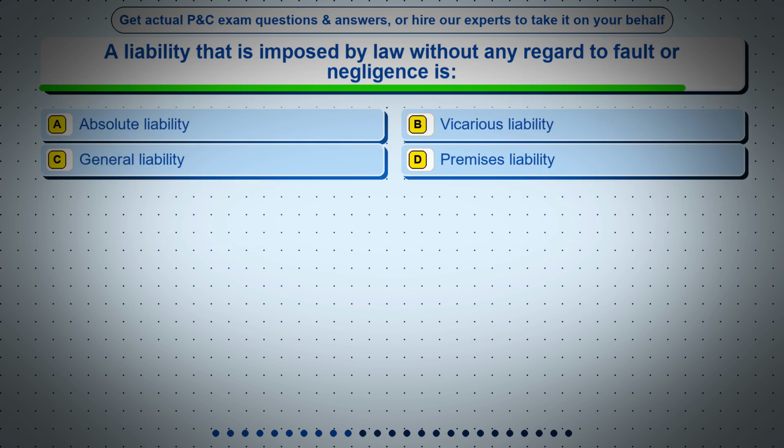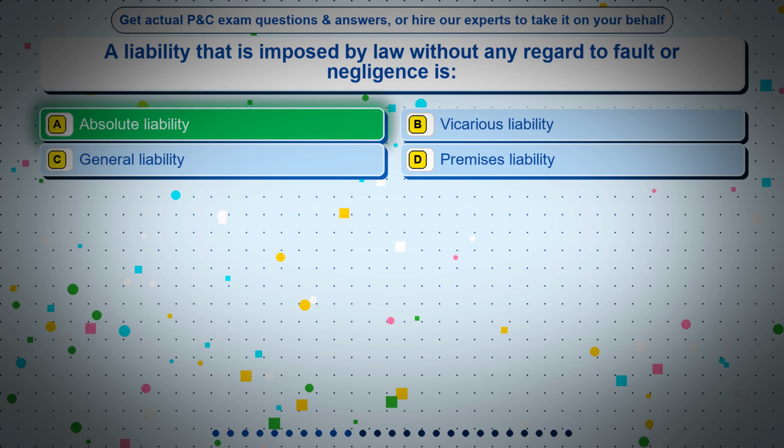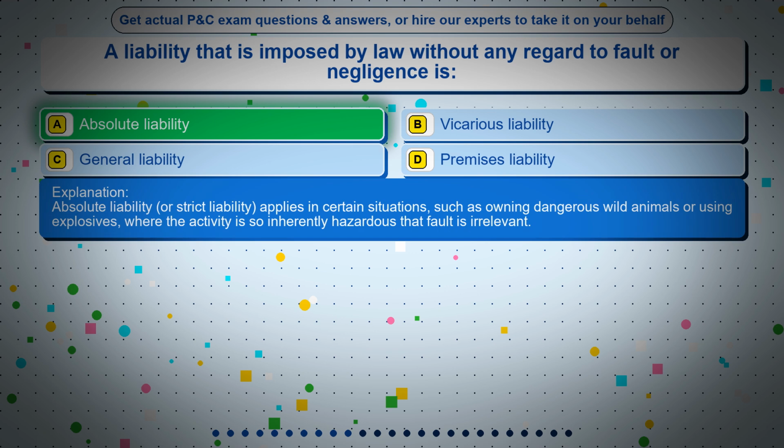Question 10. A liability that is imposed by law without any regard to fault or negligence. Option A, absolute liability. Option B, vicarious liability. Option C, general liability. Option D, premises liability. The correct answer is option A, absolute liability. Absolute liability, or strict liability, applies in certain situations, such as owning dangerous wild animals or using explosives, where the activity is so inherently hazardous that fault is irrelevant.